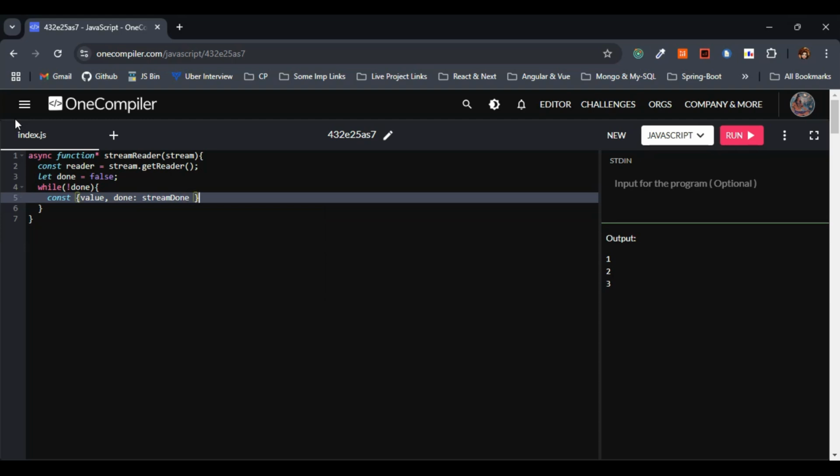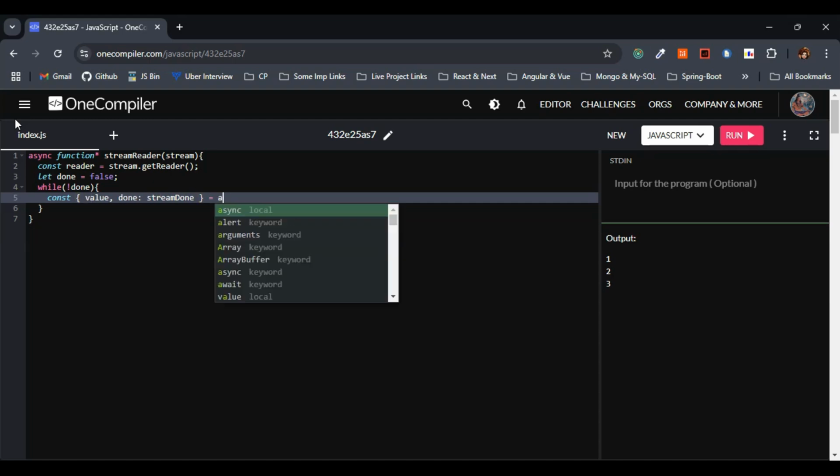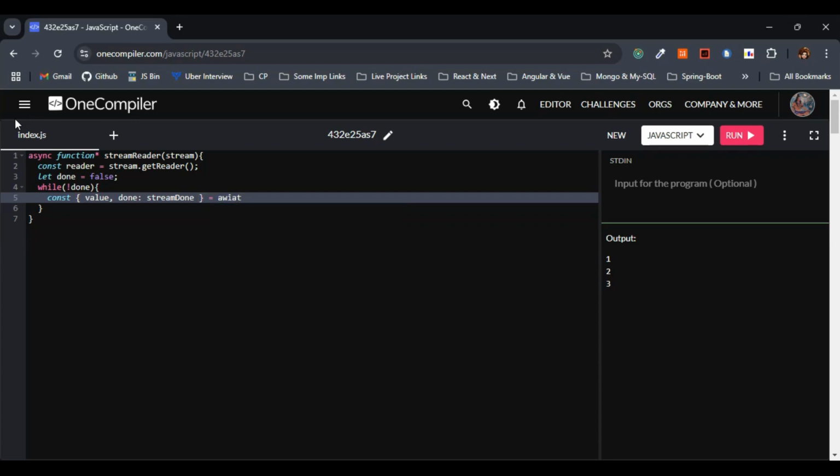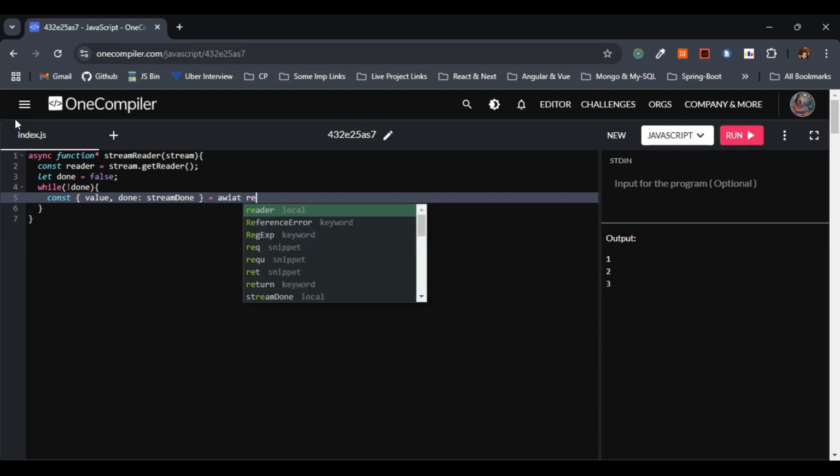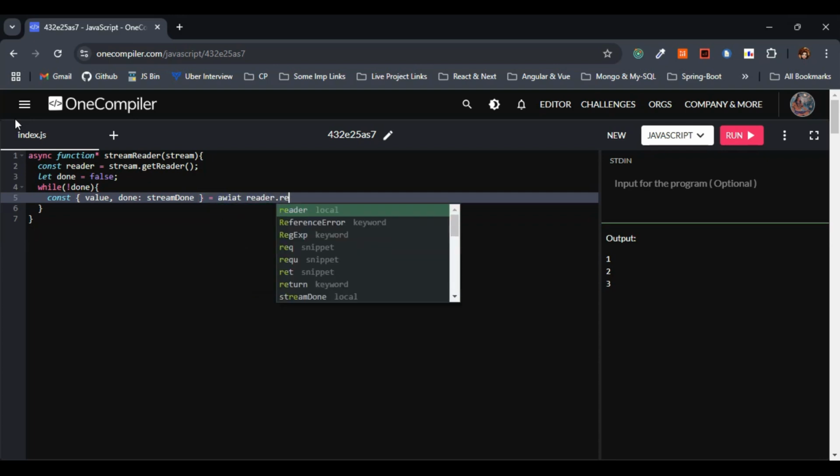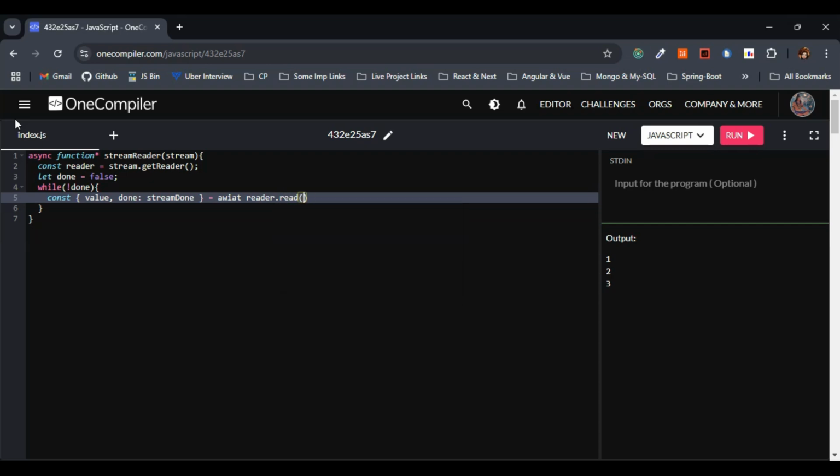So this is automatically not getting closed, right? Why? This is fine. We have set the done to stream done. And let's assign this one to reader dot read. Read is a function here. So we are assigning this one to reader dot read by making use of await.